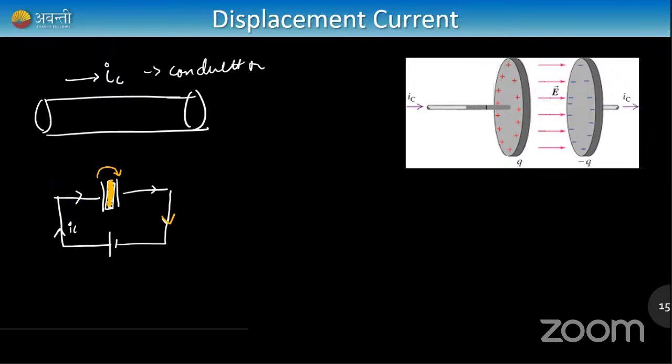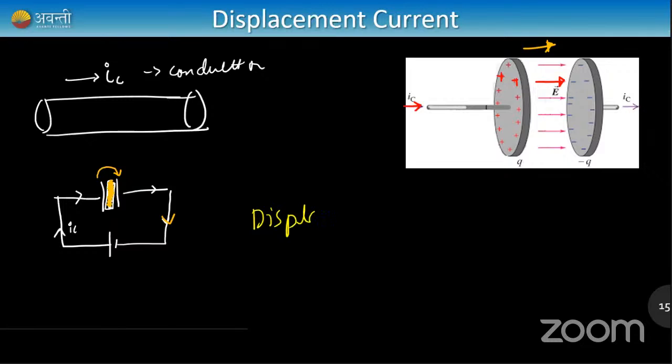So in the wire, current is flowing in the form of conduction current. In between the plates of the capacitor, the current is moving in the form of an electric field. In the capacitor, one side has positive charge and the other side has negative charge. The electric field moves from the positive plate to the negative plate, and we get current due to the electric field also. Current due to electric field is called displacement current.